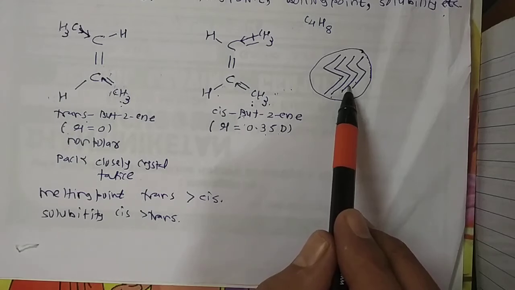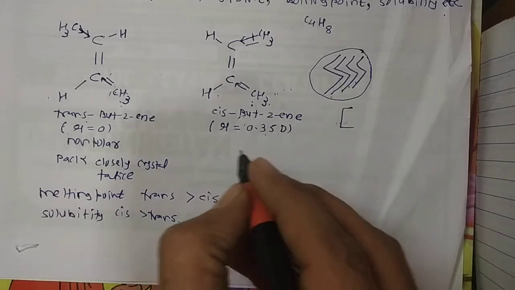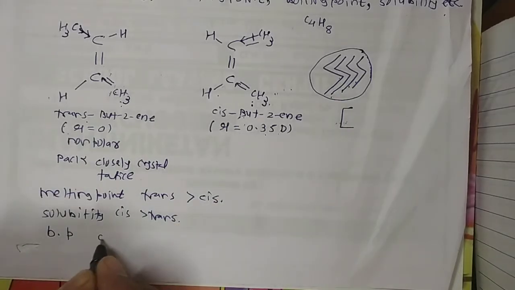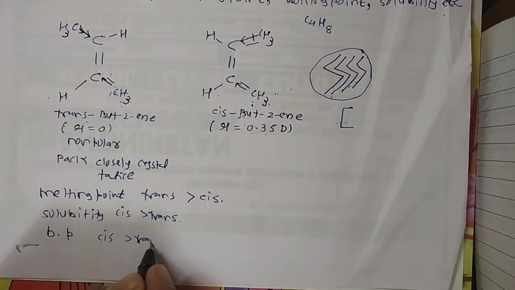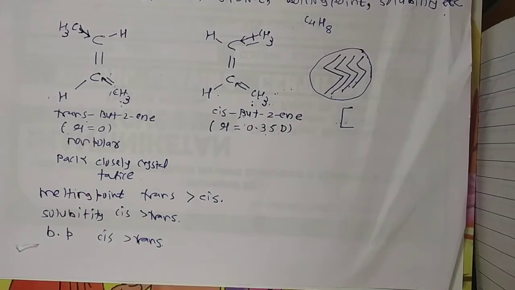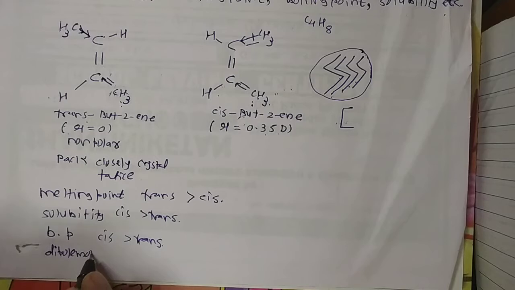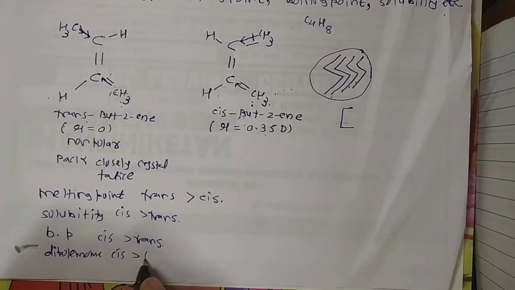What about the boiling point? The boiling point of cis compared to trans is higher in nature. So in summary, the dipole moment of cis compared to trans is higher.